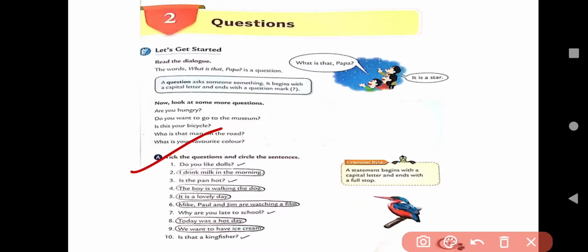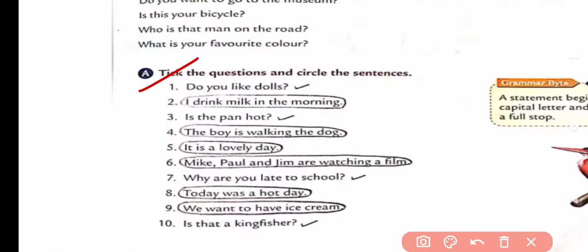The first one is, do you like dolls? Yes, here I start my question with do, and in the end I used a question mark. So yes, it's correct. So it will be a question. Next is, I drink milk in the morning. No, here we don't have a question mark or the WH family word, do, did, is, am, are, was, were. Yes, so it will be not a question.